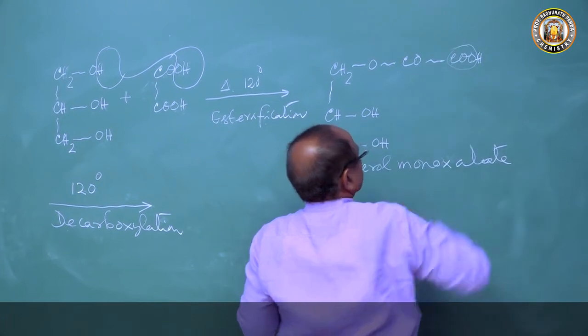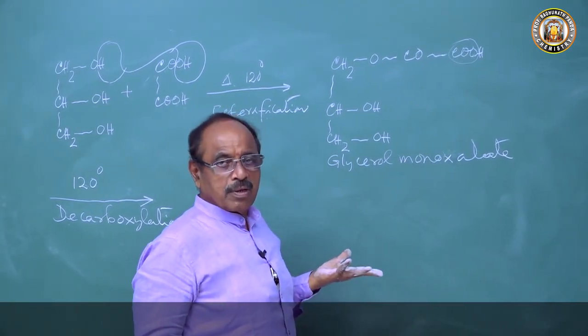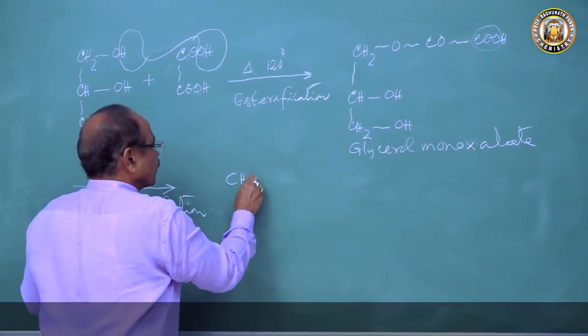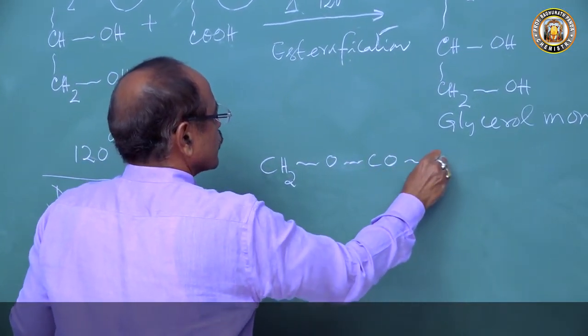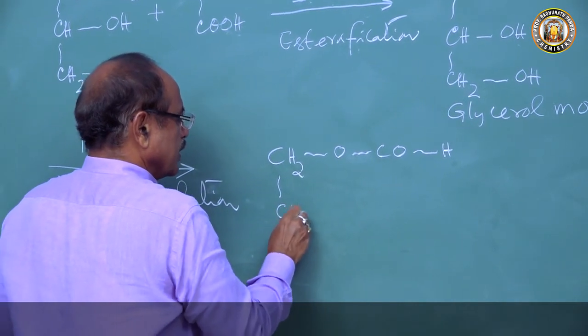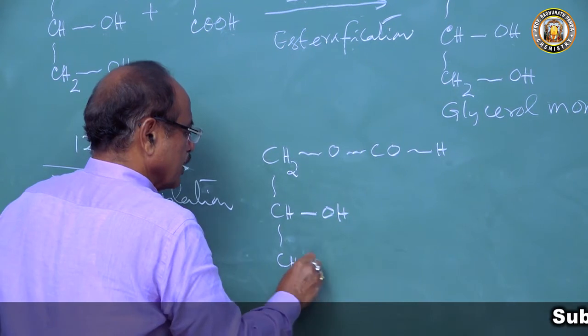Then CS2 remains, we get O, then CO, then H, so HCOO. So we get CHOH and CS2OH.